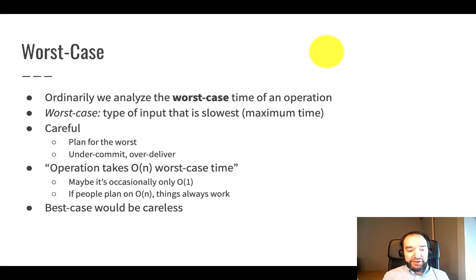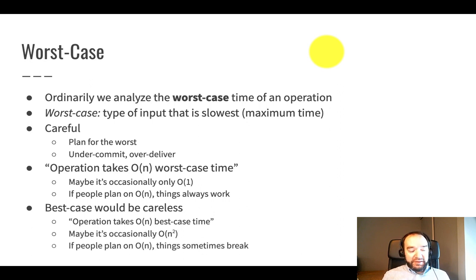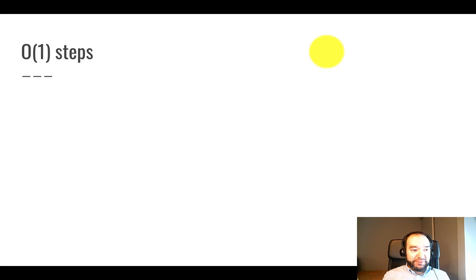Best case analysis, the alternative, that would be careless. So if I say an operation takes big O of n best case time, meaning sometimes it's big O of n, sometimes it's slower like big O of n squared, things could break because developers might plan their whole system around a scalability order of growth of linear big O of n, and when that unusual big O of n squared situation hits, then their system would be unscalable. It would be extremely slow, and people would be surprised by that. We don't want those kind of surprises. So now I'm going to go into how to do these basic analyses.